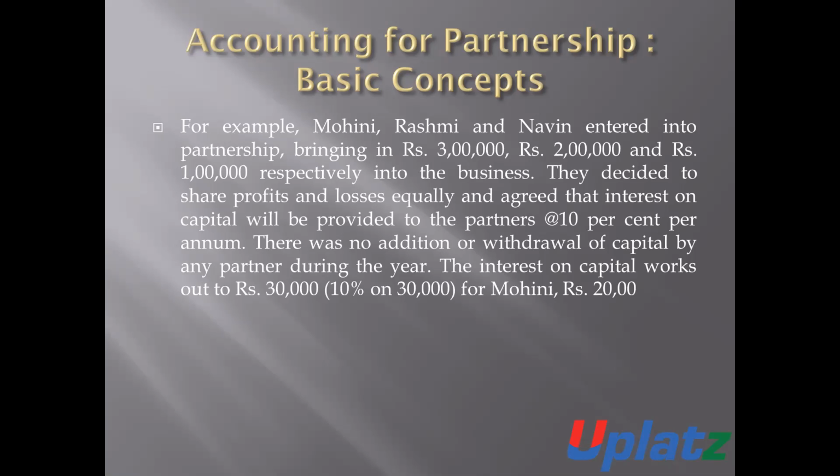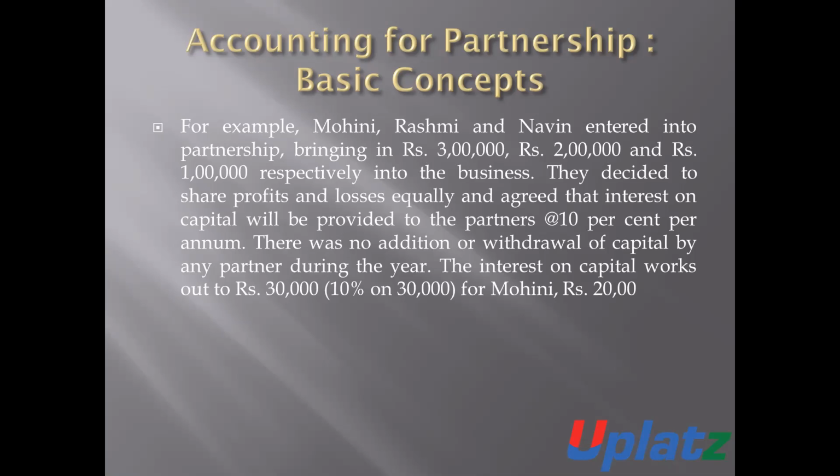They decided to share the profit equally and agreed that interest on capital will be provided at 10% per annum. There was no addition or withdrawal of capital by the partners during the year. There is no withdrawal or no introduction.